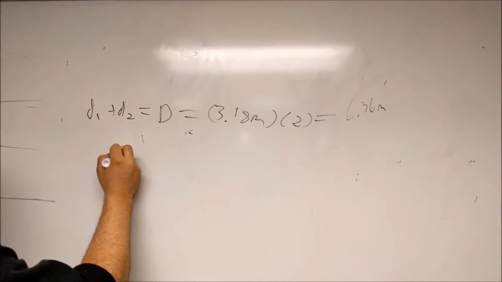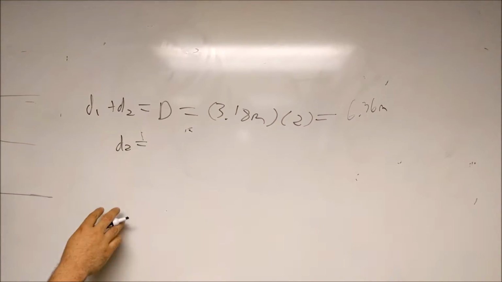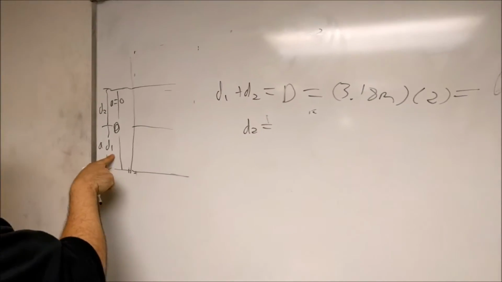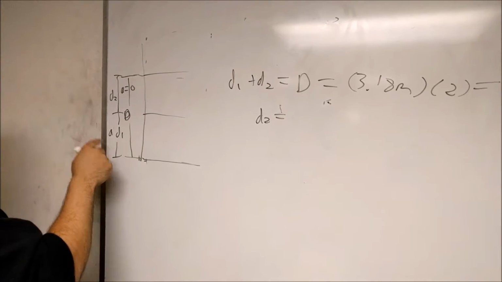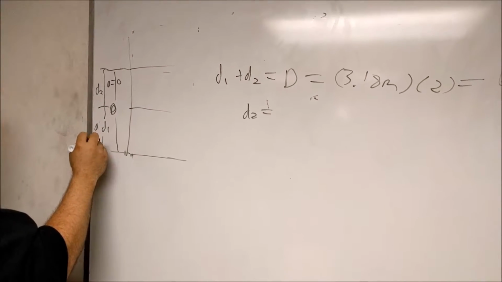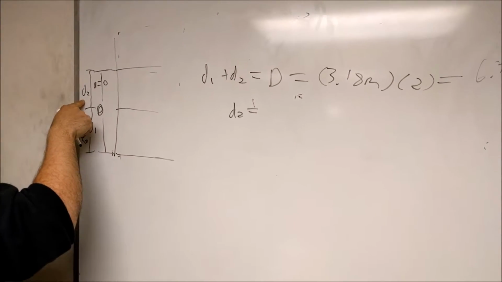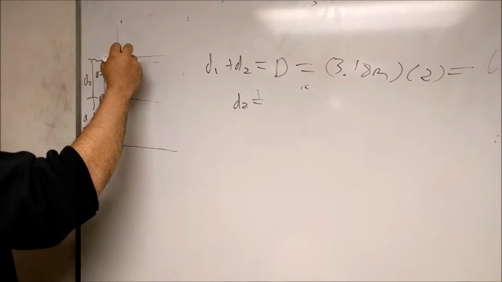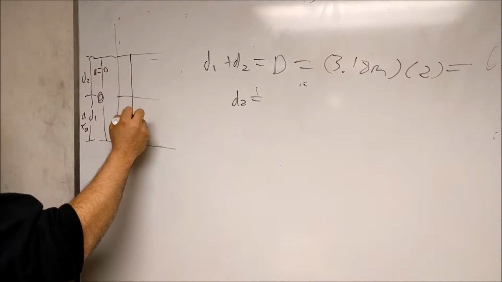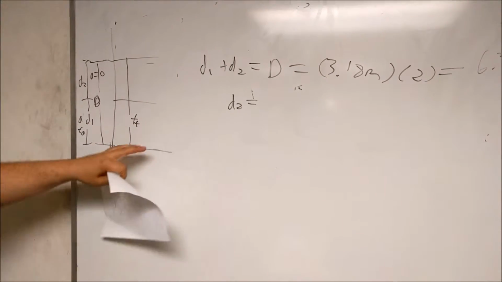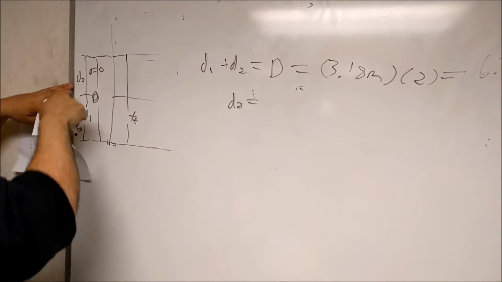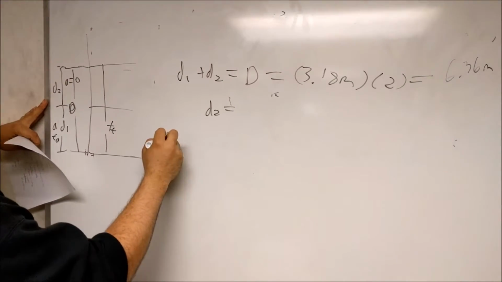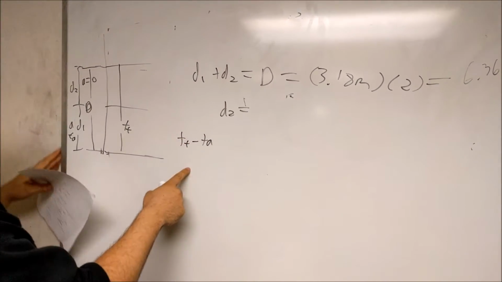All right. So for D2, we'll call the time it travels during the acceleration the time accelerated, TA, and we'll call the time from here to here the total time. So the time it travels at constant velocity would be time total minus TA.